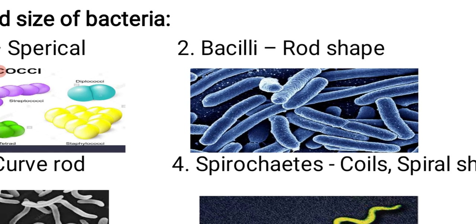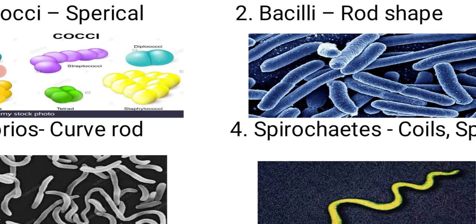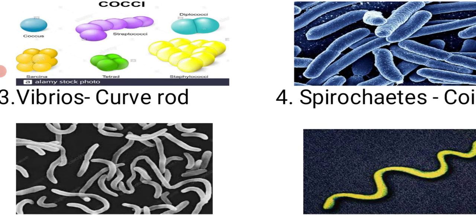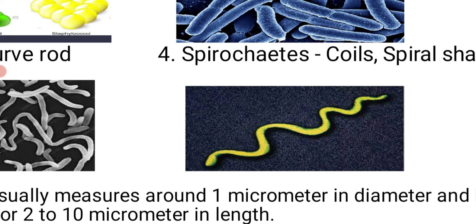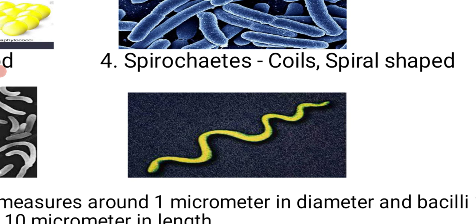Second, that is the bacilli, that is a rod shape. When bacteria are seen as a rod shape, then it is known as bacilli. These all pictures are the microscopic view. Third one is vibrios, that is a curved rod. When bacteria are seen as a curve, then it is known as vibrios. Then next, that is the spirochetes, that is a coiled spiral shape. When bacteria occur as a spiral shape, then it is known as a spirochete.